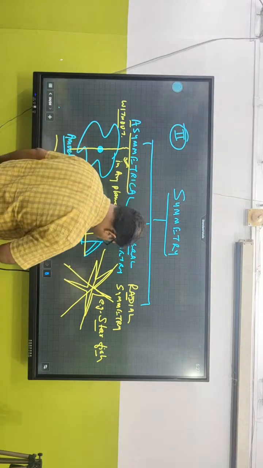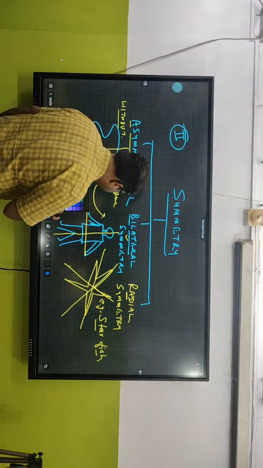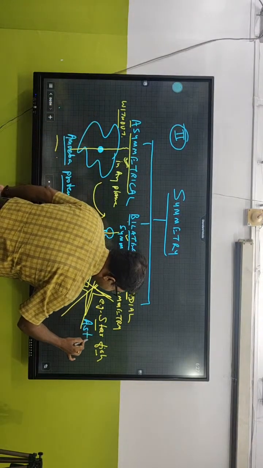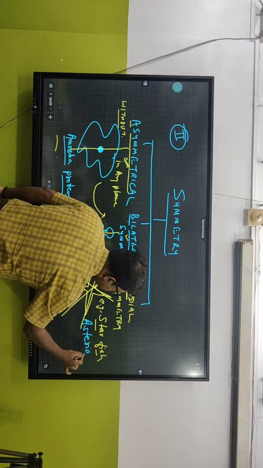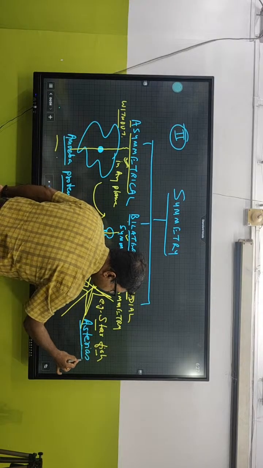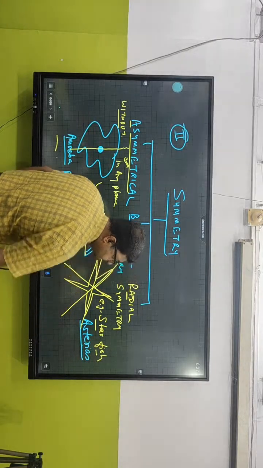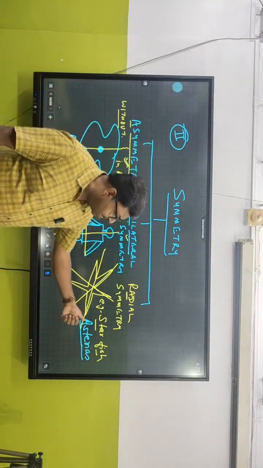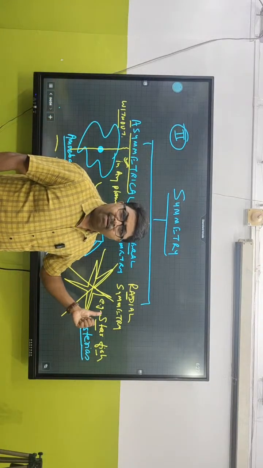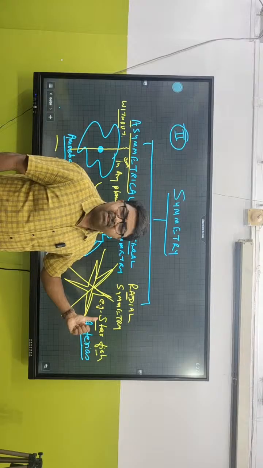The scientific name of starfish is Asterias. Very good. Aster means star. Can anybody tell me a particular type of sclerenchyma starting with aster?